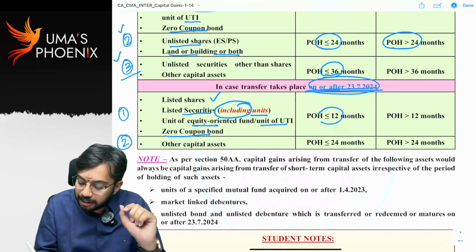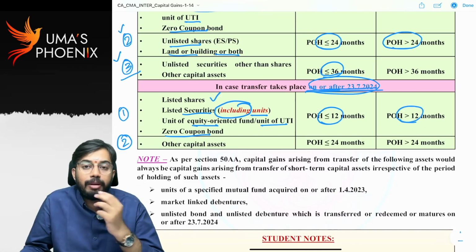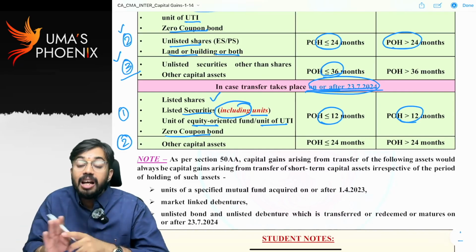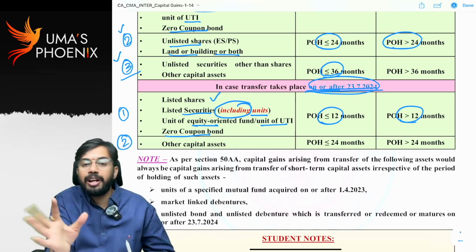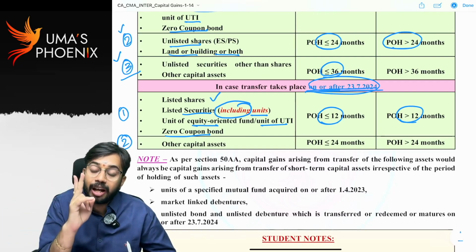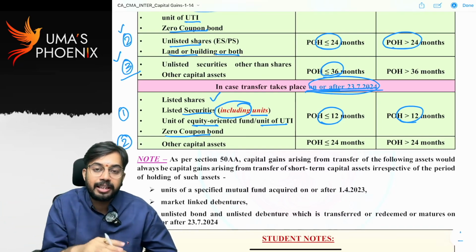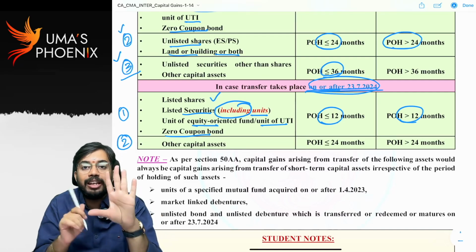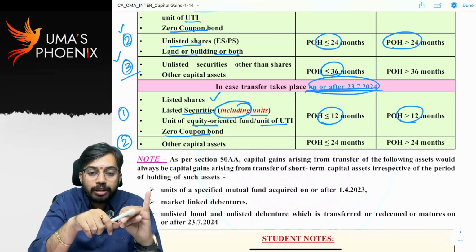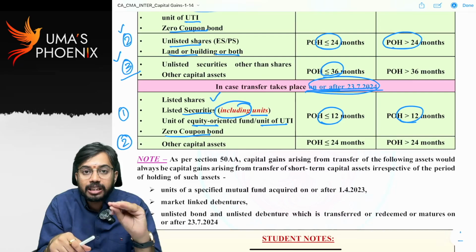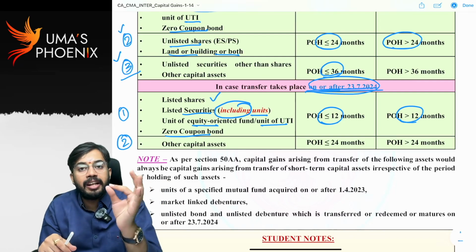If the period of holding is less than or equal to 12 months, they are classified as short-term capital assets. If the period of holding is greater than 12 months, they are classified as long-term capital assets. Those capital assets which are not covered under category 1, every remaining capital asset will fall under category 2. There are only 2 categories. So for all remaining capital assets other than these 5, how many are covered under category 1? 5. Listed shares, listed securities including units, units of equity oriented mutual fund, units of UTI, zero coupon bonds. For these 5 capital assets, the criteria is 12 months. For all remaining capital assets, the criteria is 24 months.